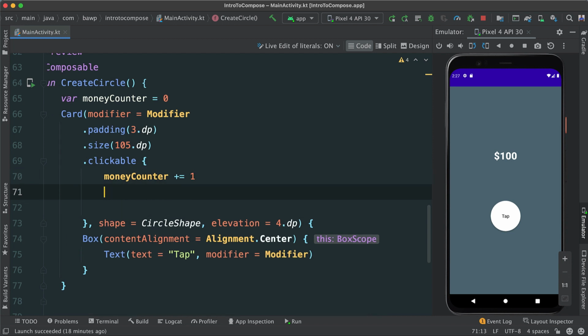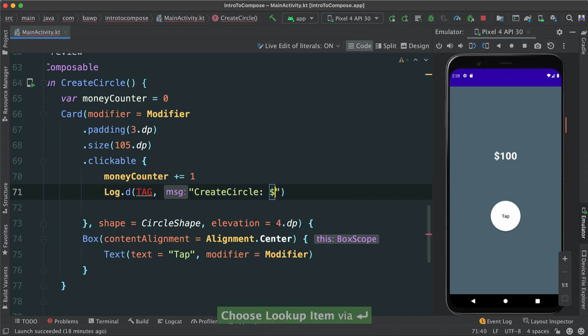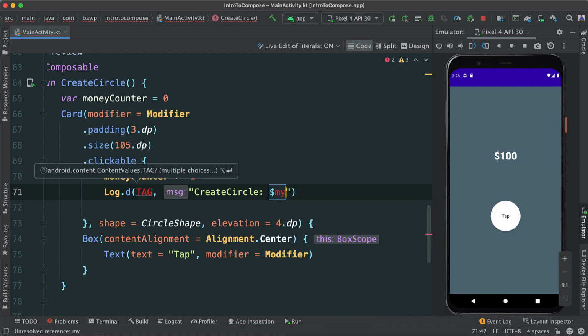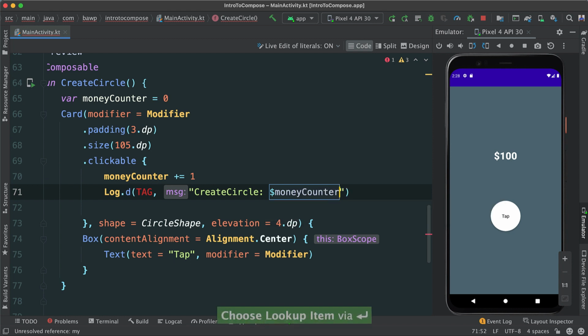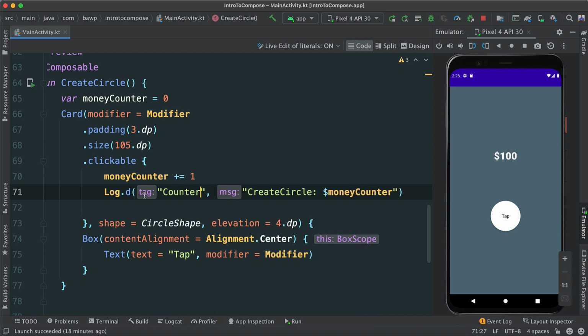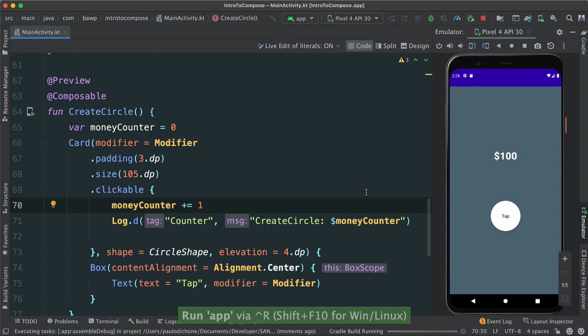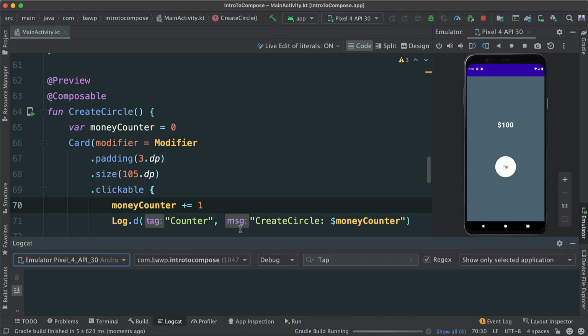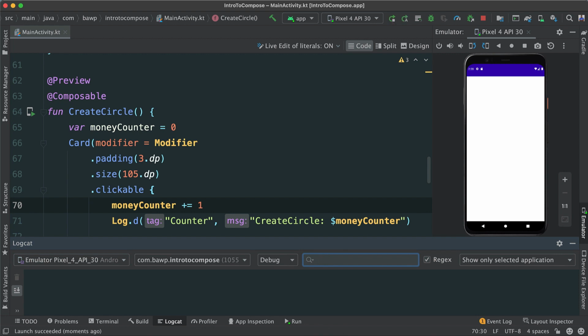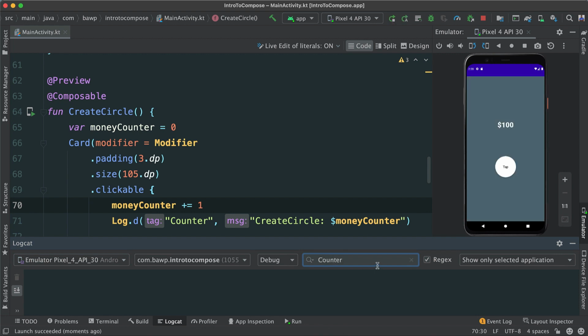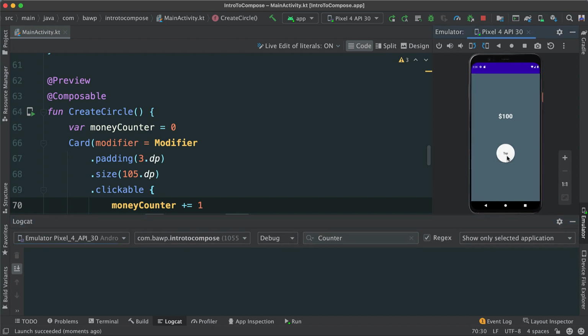Actually, before we do that, let's go ahead and say log D again, because we want to see this value in our console. So I'm going to go ahead and say my counter to see if it actually changes anything. Money counter, that it is. Okay, and just going to say counter. All right, let's go ahead and run. Let's also open our console there. And I'm going to look for counter, right? So we can see the results just for counter.